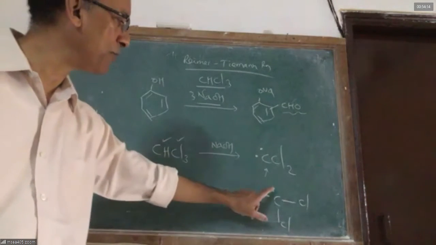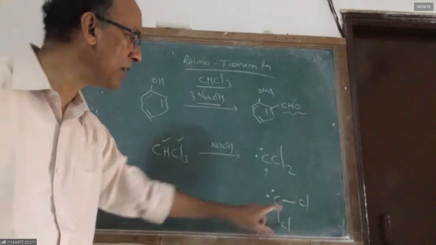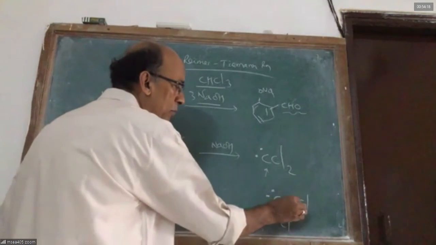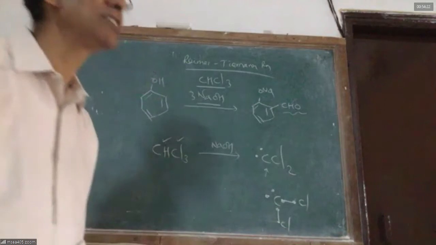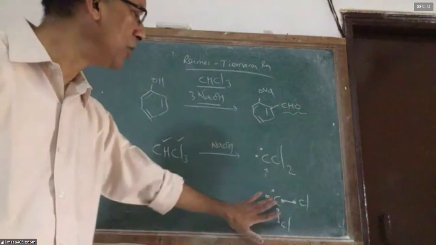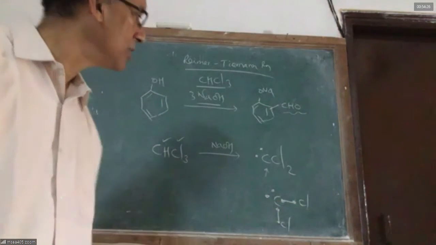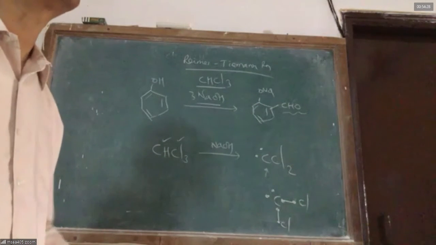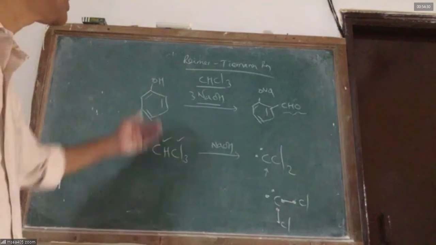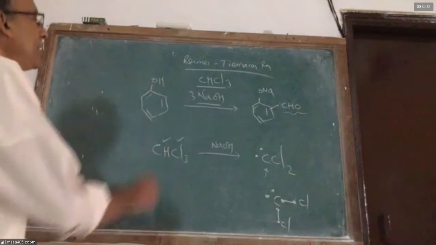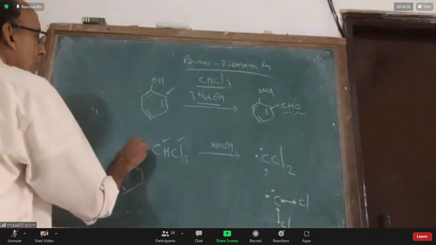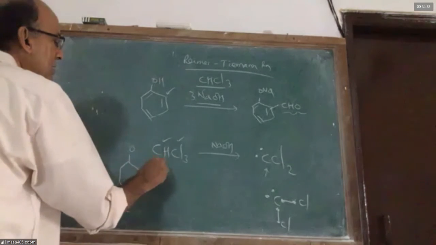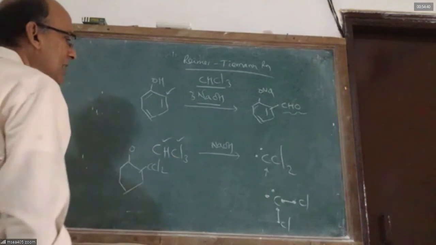Carbon is supposed to have 4 electrons. Out of 4 electrons, 2 are involved in bonds with chlorides. The remaining 2 are freely there. No extra electrons, no shortage. Only 6 electrons are there. So dichlorocarbene, because it is electron deficient, it is an electrophile, it attacks benzene. When it is attacking in the ortho position, you will be getting CCl2 here. Okay, sir? Hello?